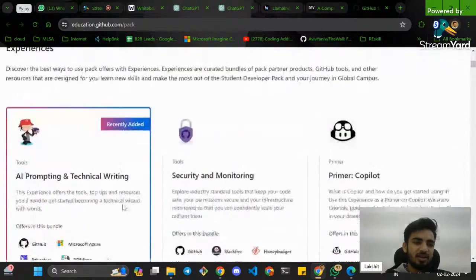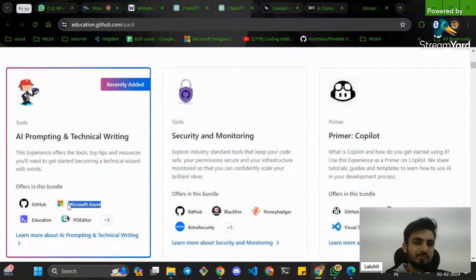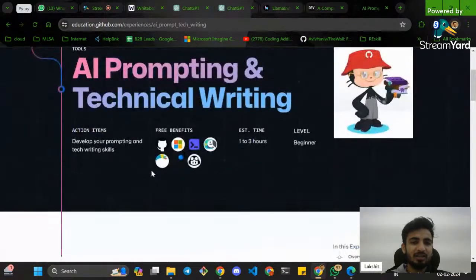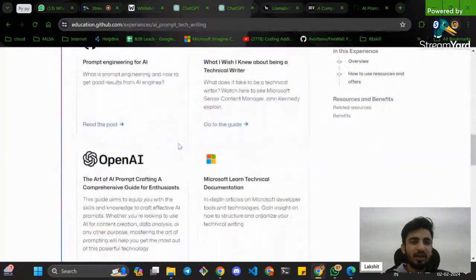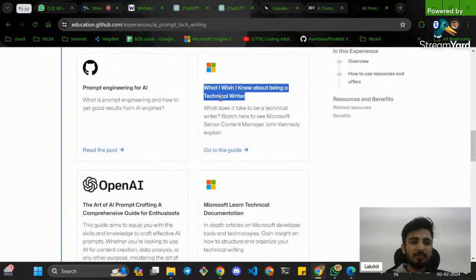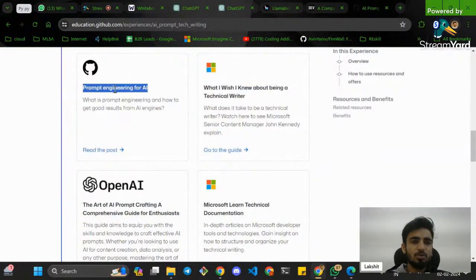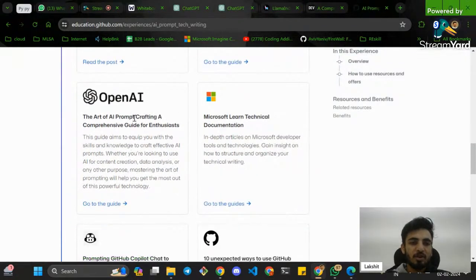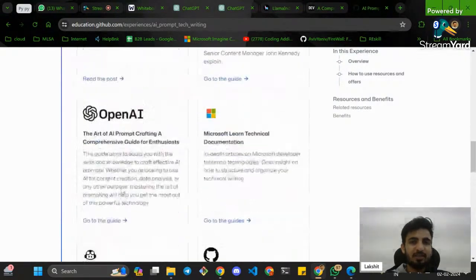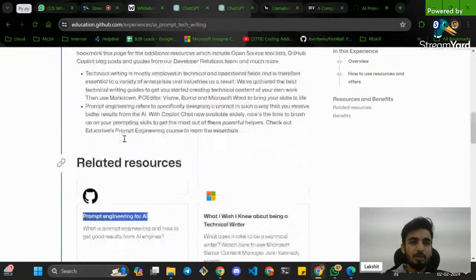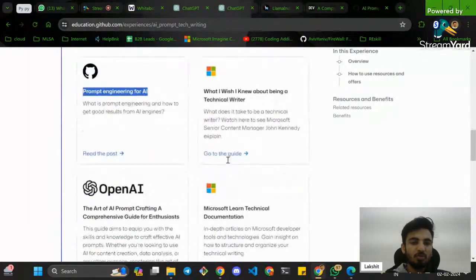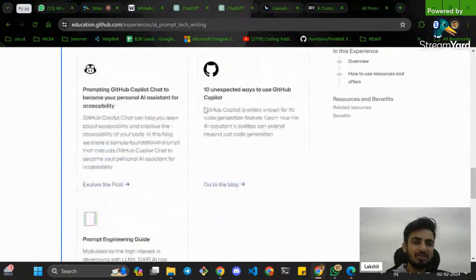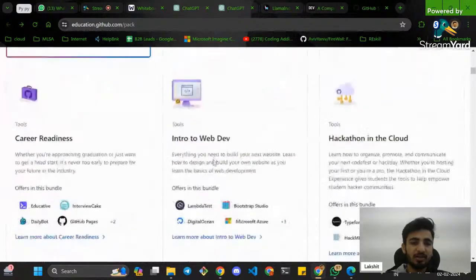Here you can get started with your AI journey, right? You can see these Microsoft Azure credits, you get these Azure credits for free, and also you get this prompt engineering course from GitHub as well, right? You can get this prompt engineering course from OpenAI as well, right? You also get GitHub Copilot access through this GitHub Student Developer Pack. So you get the Azure $100 credits for free. You can utilize these resources for your learning purposes, and there are some other resources as well.